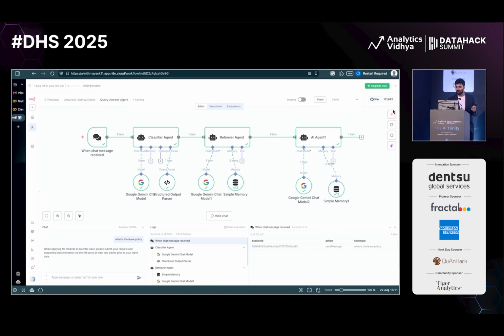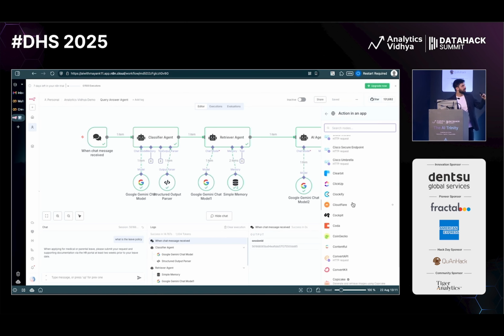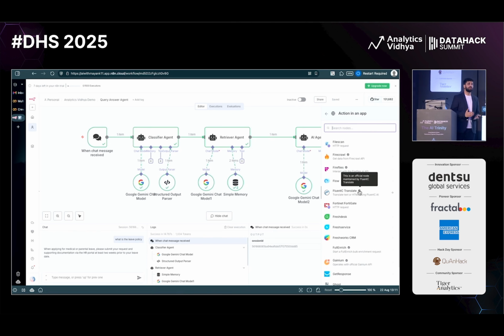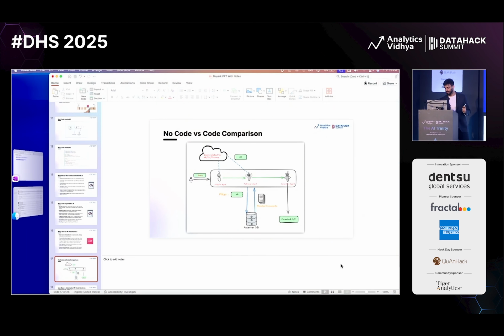Now if I go here, I can even have multiple applications, right? So these are all the different application icons which it supports. Slack, Gmail, Sheets, Excel, all of these things are very nicely supported. Along with that, cloud technologies like AWS and Azure are also supported very nicely, right? So let's go back to the presentation and quickly see some more use cases.